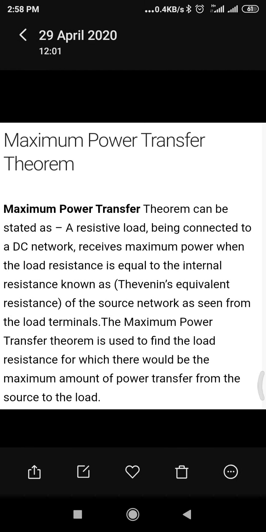What this theorem states is that a resistive load connected to a DC network receives maximum power when the load resistance is equal to the internal resistance, known as the Thevenin's equivalent resistance of the source connected, as seen from the load terminal.